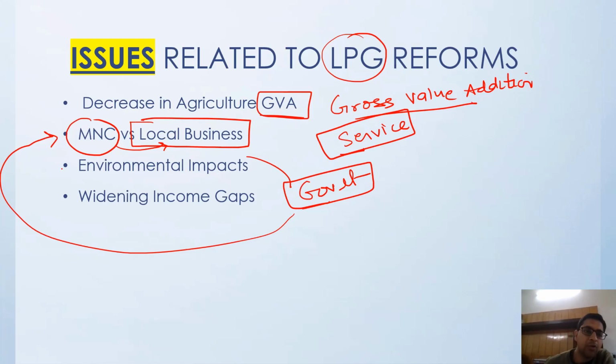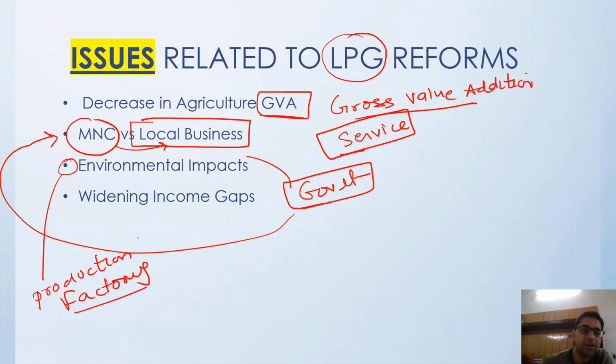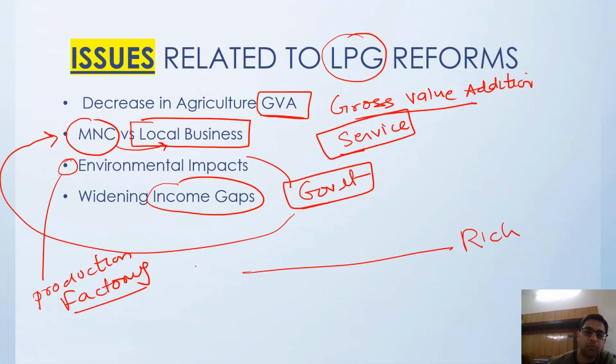And once we opened the economy, we moved towards the production economy, the factory economy. A lot of supply lines are there, so it obviously impacts the environment to a very huge extent. And slowly an income gap started widening between the rich and the poor.